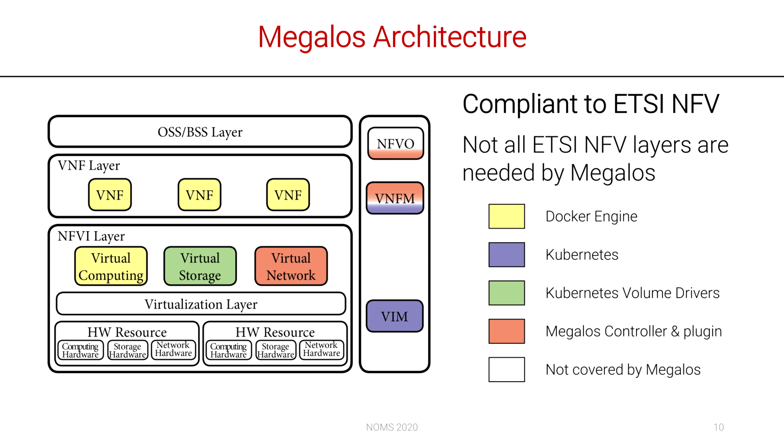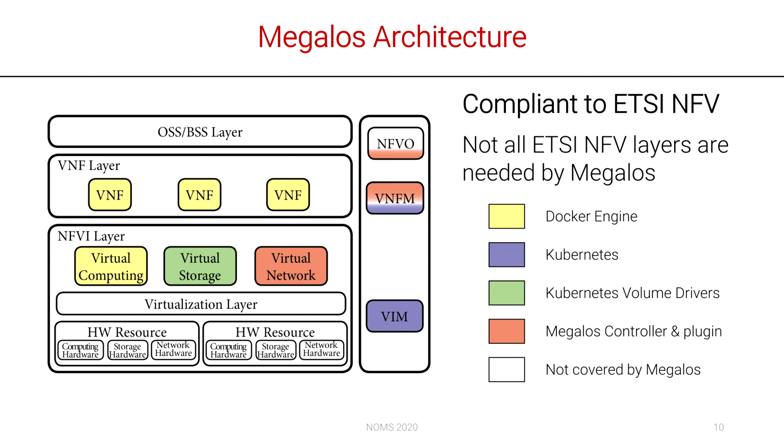So we present our Megalos architecture, which is compliant with ETSI NFV, even if not all the layers are needed by Megalos. First of all, the ETSI NFV architecture is composed by an operations support system for managing network services and customers. The virtual network function layer is the component dedicated to VNFs. In Megalos, this is implemented using Docker containers. Network function virtualization infrastructure represents the physical hardware on which the VNFs are deployed. Here, the virtual computing also relies on Docker containers, while the virtual storage module relies on Kubernetes volume drivers, and the virtual network is managed by a custom Megalos plugin.